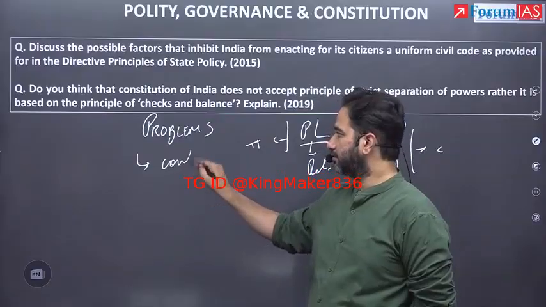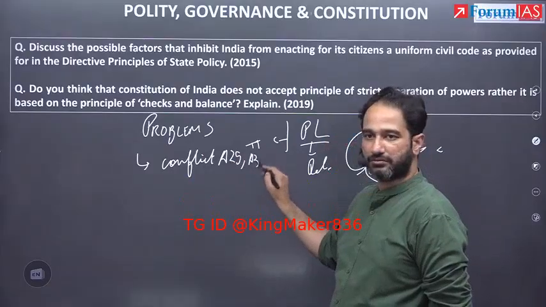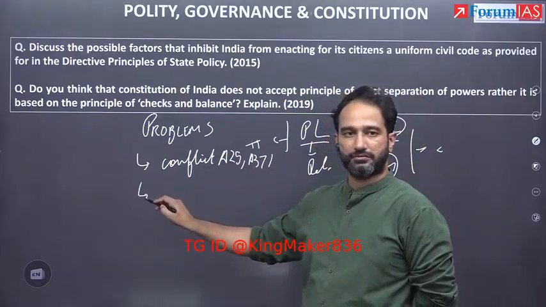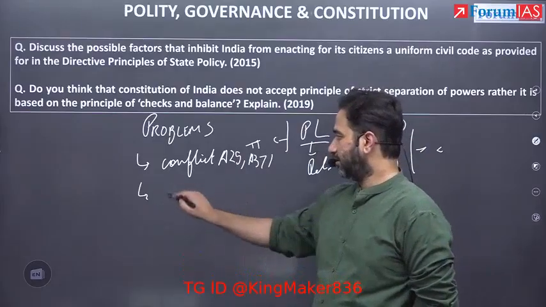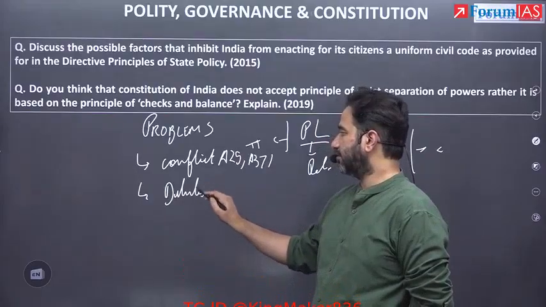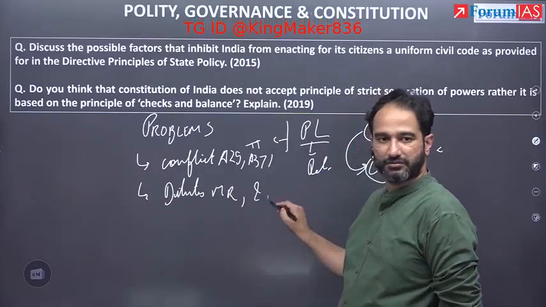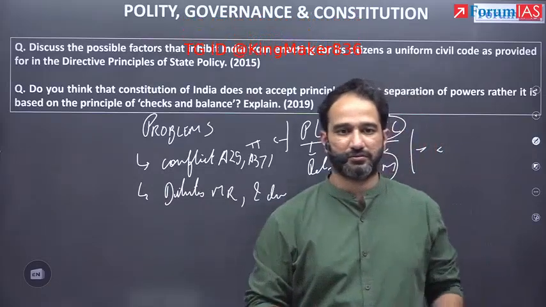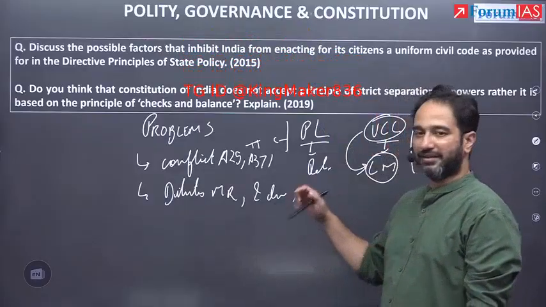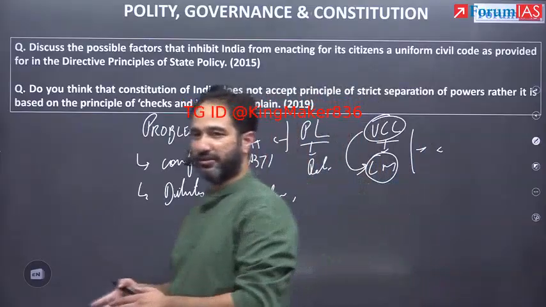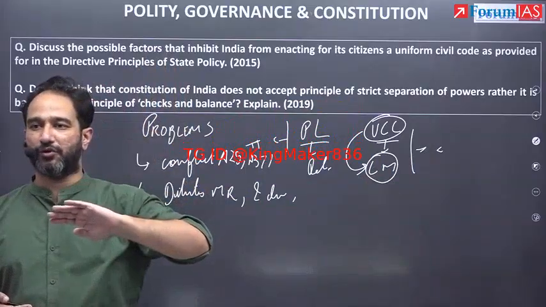Conflict with Article 25, 371, dilutes minority rights and diversity. What else? All right. So what happens is when you are writing in a summary, you pick the keywords and you write the keywords. So what has happened is that you have repeated what you have already mentioned.